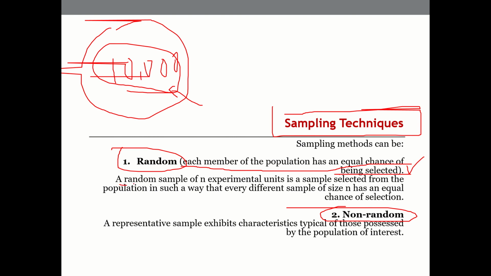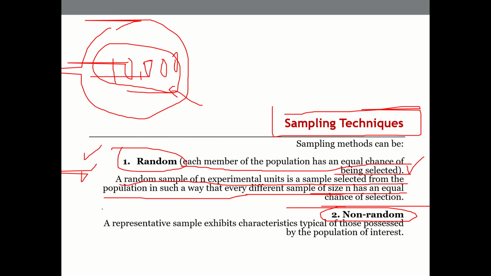So a random sample of an experimental unit is a sample selected from a population in such a way that every different sample of size n has an equal chance of being selected. In simple words, all 10,000 people have a chance to get selected for responding to the survey.